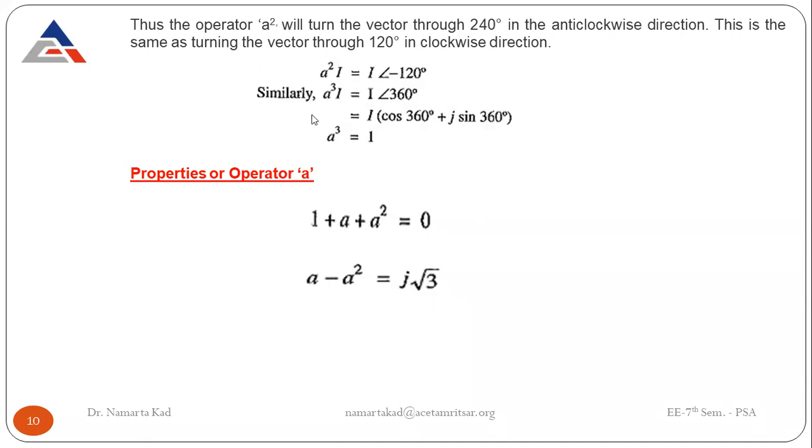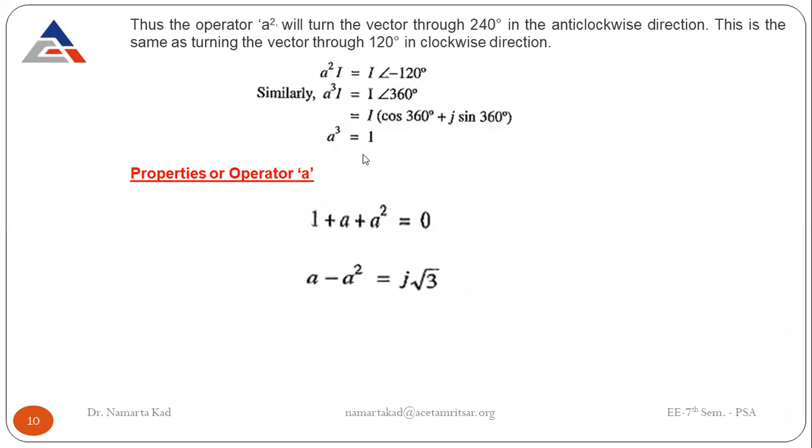And similarly, A cube I is equal to I at 120 times 3, that is 360 degrees. So what is cos 360 plus j sin 360? This gives you the value 1. Sin 360 is equivalent to sin of 0 degrees, which is equal to 0, and cos of 0 degrees is equal to 1. So A cube comes out to be equal to 1.